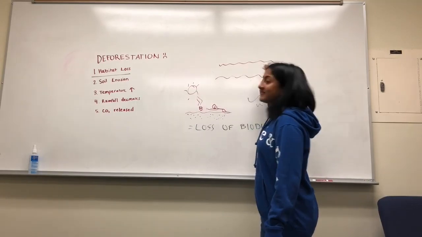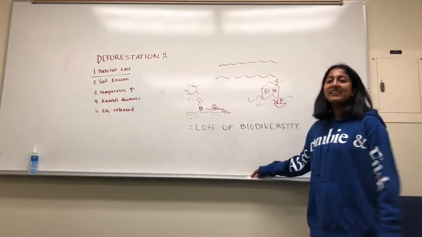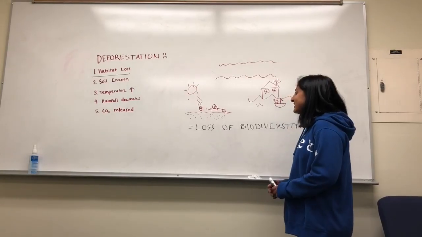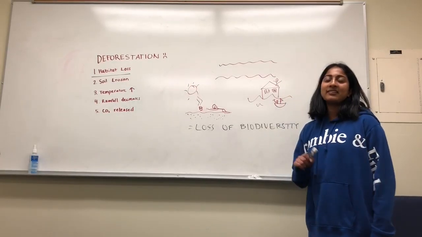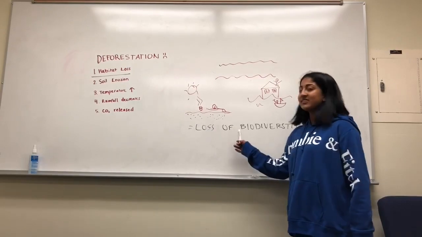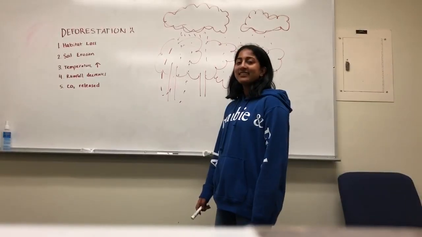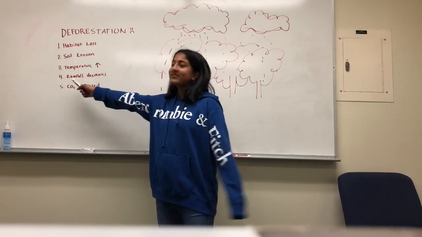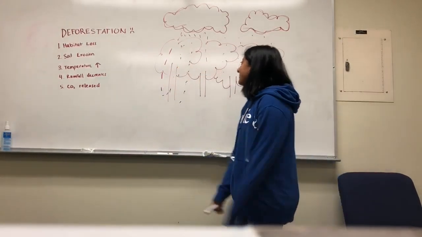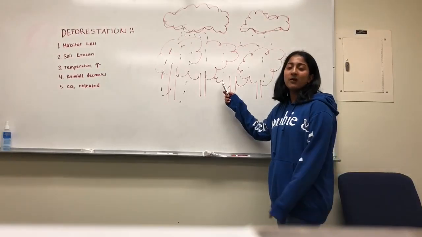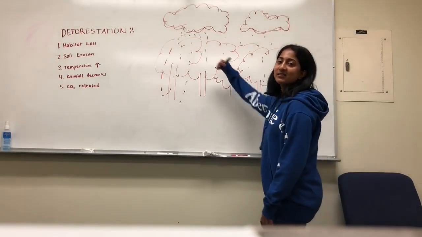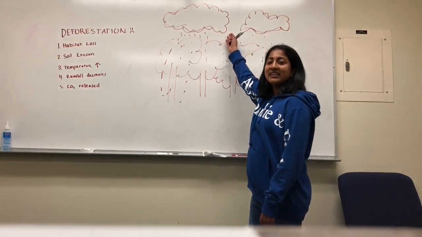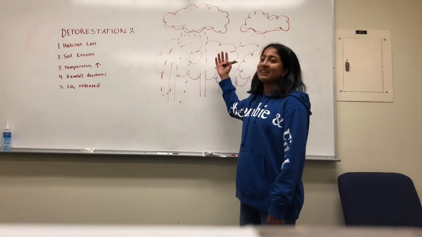This can lead to flooding and desertification. Desertification, to put it simply, is bad because it does not allow life to grow on that land, which can lead to a loss of biodiversity. We also know that without trees, rainfall decreases. Why? Because trees expel water vapor from their leaves, and this water evaporates into the atmosphere. This water then eventually precipitates back down as rainfall.